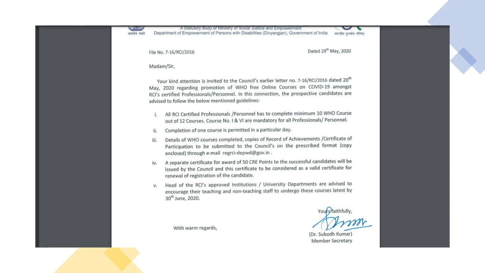To begin with, let's look at what the circular was, and you have to qualify all these 5 things to get the 50 CRE points. The first one: it should be 10 courses out of the 12 courses that the RCI has recommended, out of which courses 1 and 6 are mandatory.